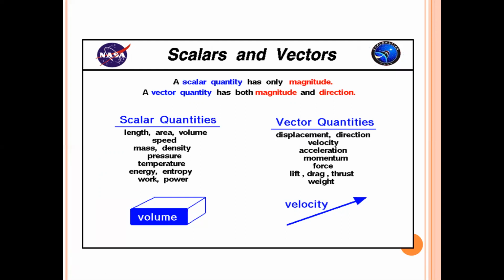These quantities have only magnitude with unit. Numerical value and unit are there, but there is no direction involved in these quantities. But when we talk about the vector quantities: displacement, velocity, acceleration, momentum, force, lift, drag, thrust, and weight. All these physical quantities involve the direction along with the magnitude value.